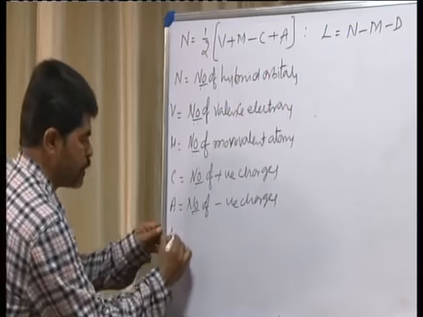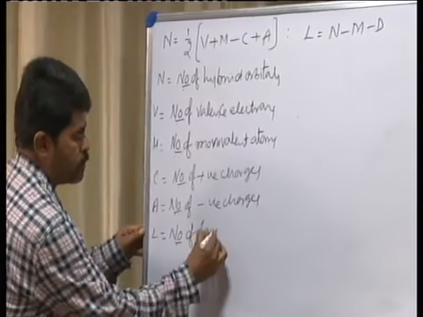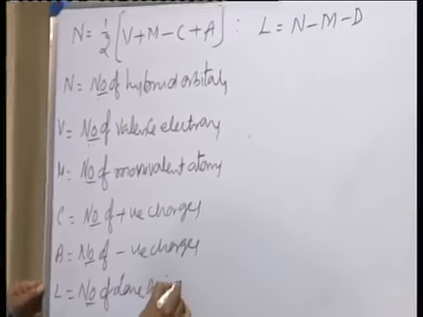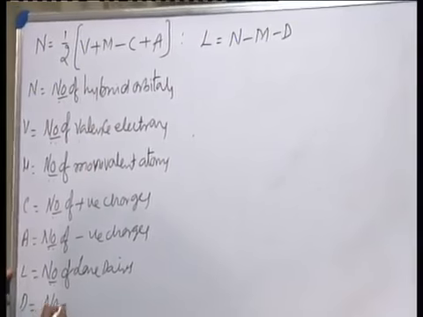Now L is the number of lone pairs, whereas D is the number of bivalent atoms.